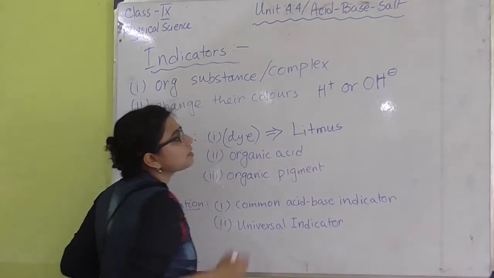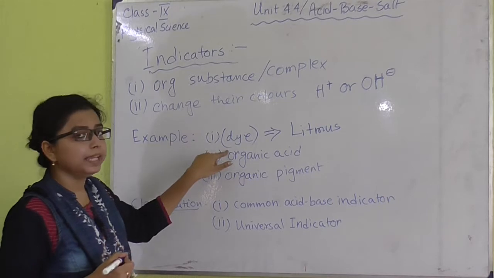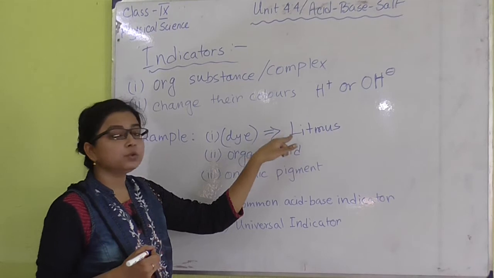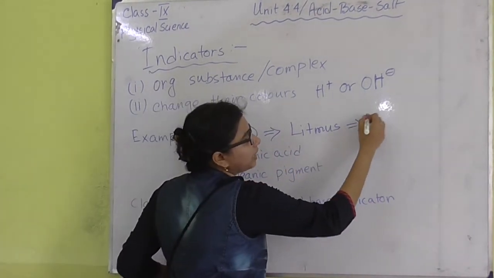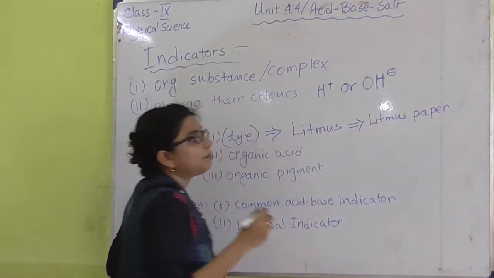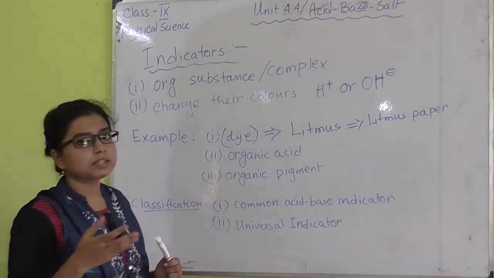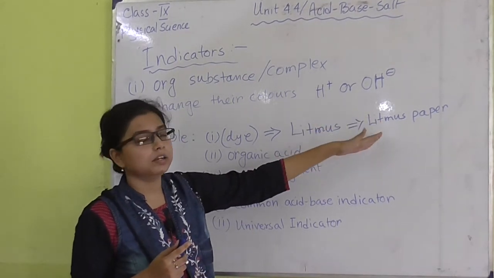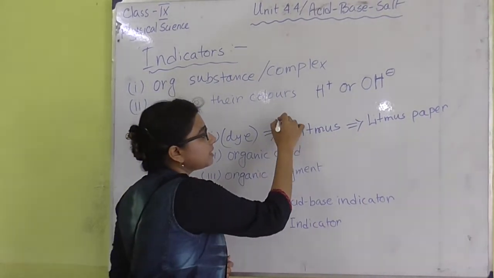Litmus is an example of an indicator, which is basically a kind of dye we can get from plants. We use this litmus on paper, and from that we get litmus paper. By the change of color in different concentrations of H plus and OH minus, this litmus paper can change its color to show whether the medium is acidic or basic. So the first example is litmus.